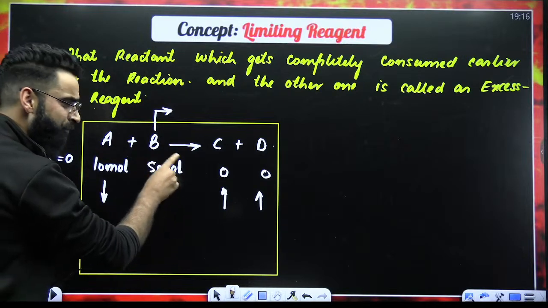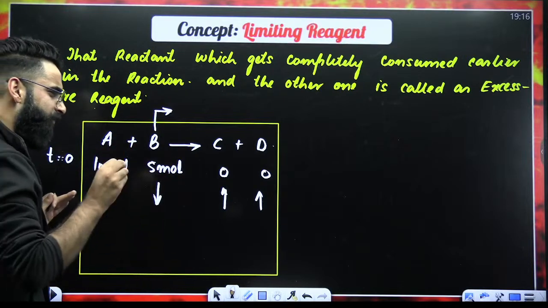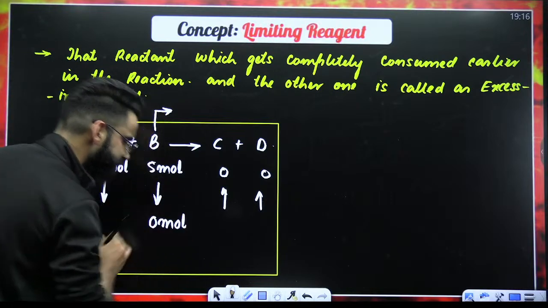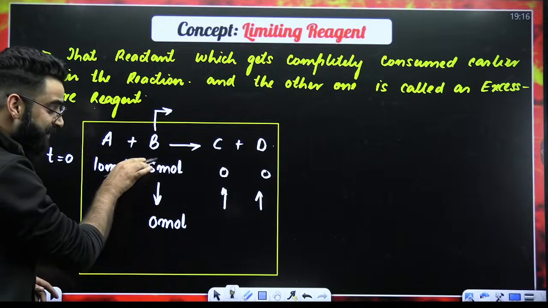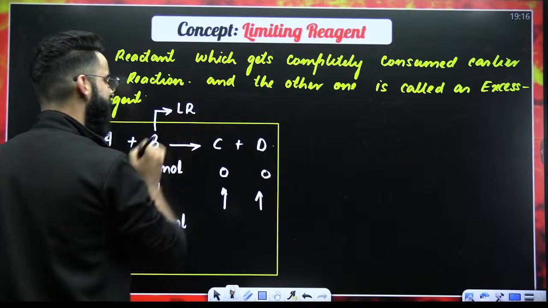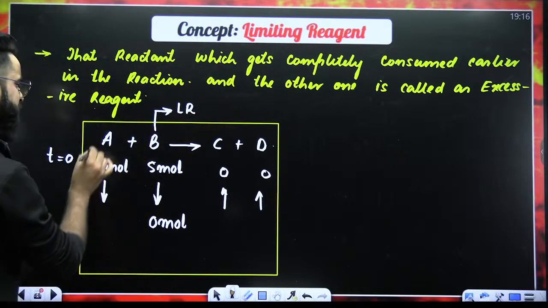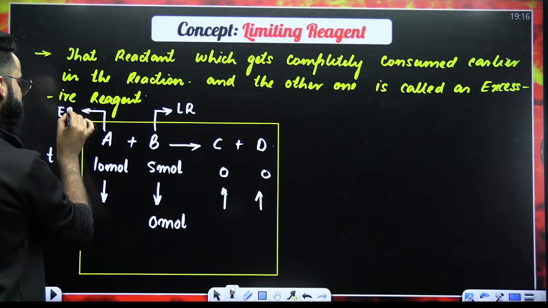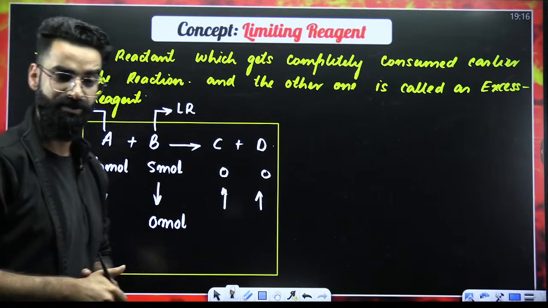Initially, you had taken 5 moles of B. What you'll observe after some time is that there will be 0 moles of B in the container, right? So that reactant which gets completely consumed earlier in the reaction, you call that the limiting reagent. If B is the limiting reagent, what should I call A as? A I'll be calling the excessive reagent.